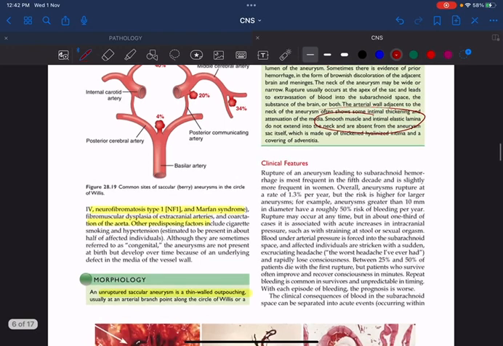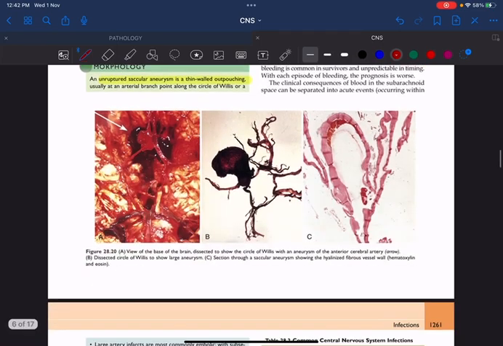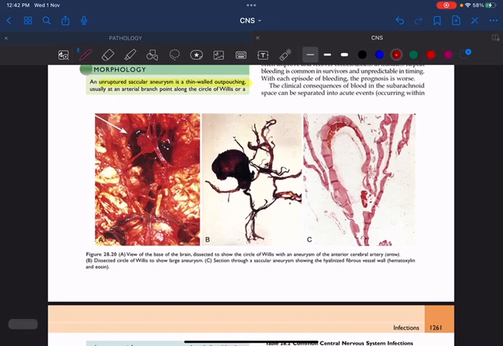Clinical features: there will be thunderclap headache. That is, the patient will complain, this is the worst headache I have ever had. Thunderclap headache is the characteristic clinical presentation of subarachnoid hemorrhage. Subarachnoid hemorrhage means always think of trauma. First exclude trauma, then only search for other causes. You can see the picture of this: a saccular aneurysm, a dilatation of the circle of Willis, and mainly the dilatation occurs in the anterior communicating artery of the circle of Willis.